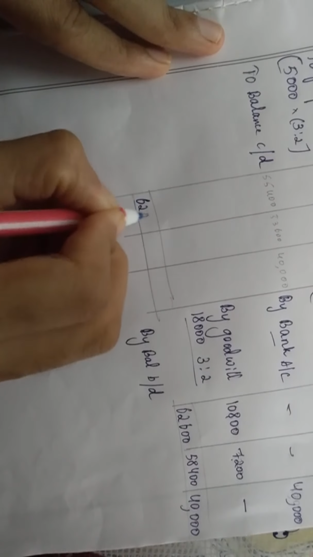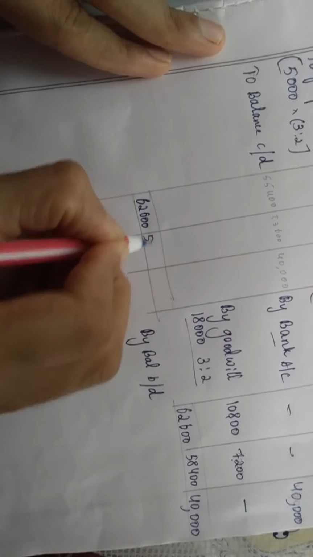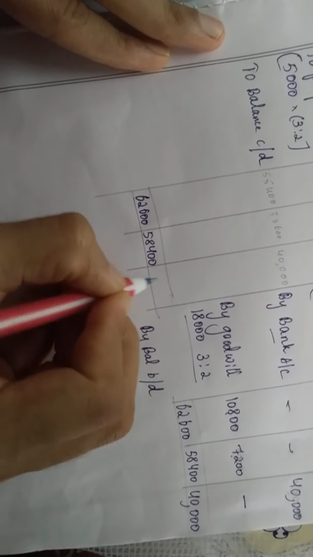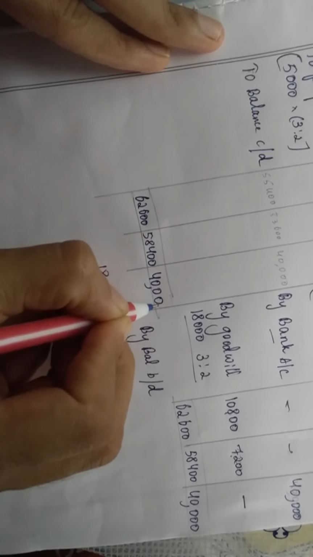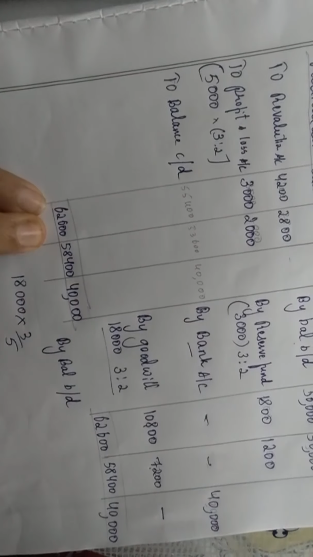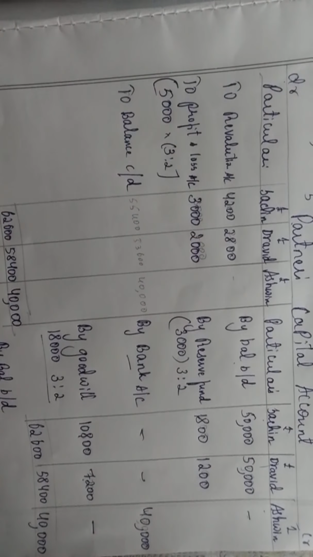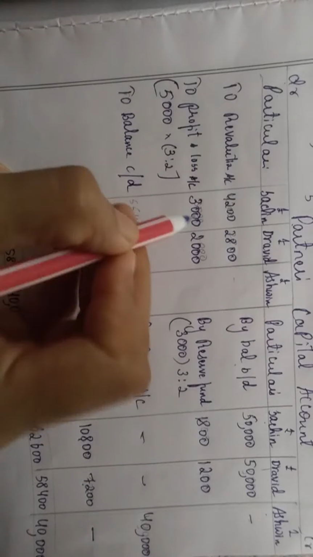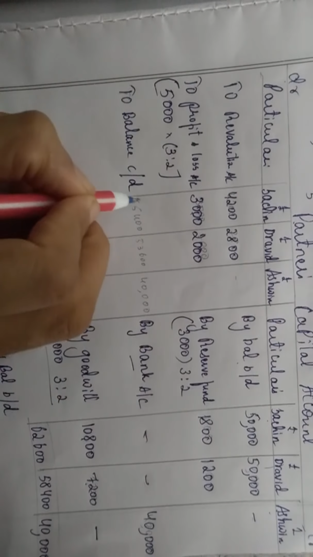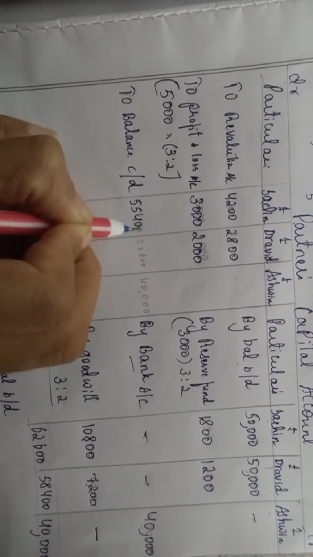Now here also you will write the same thing: 62,600, 58,400, then 40,000. Now 62,600 minus 4,200 minus 3,000, you will get 55,400.